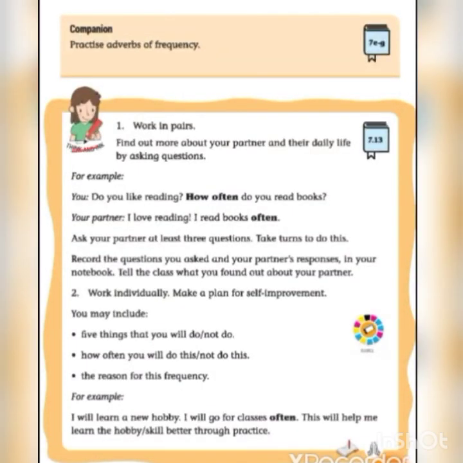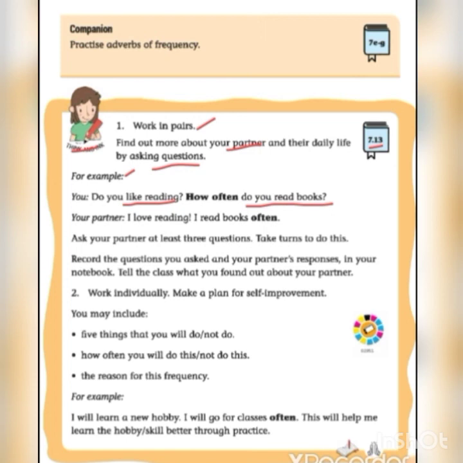Next, think and ink, work in pairs. You can choose any one person from your family and complete activity 7.13. Find out more about your partner and their daily life by asking questions. For example, you may ask, do you like reading? How often do you read books?